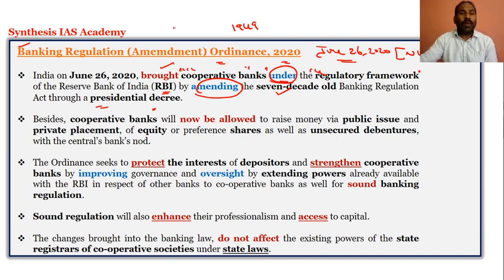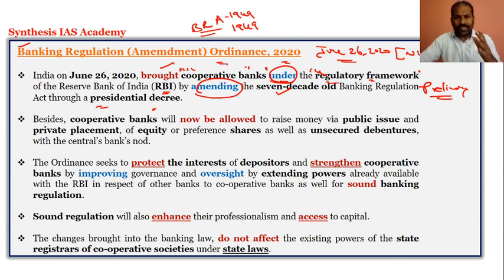Earlier it was part of the Banking Regulation Act of 1949. It was included, but now it is under the regulatory framework of the RBI. This is very crucial information you need to focus on for the preliminary examination, because the June 26, 2020 ordinance has brought the cooperative banks under the regulatory framework of the RBI.